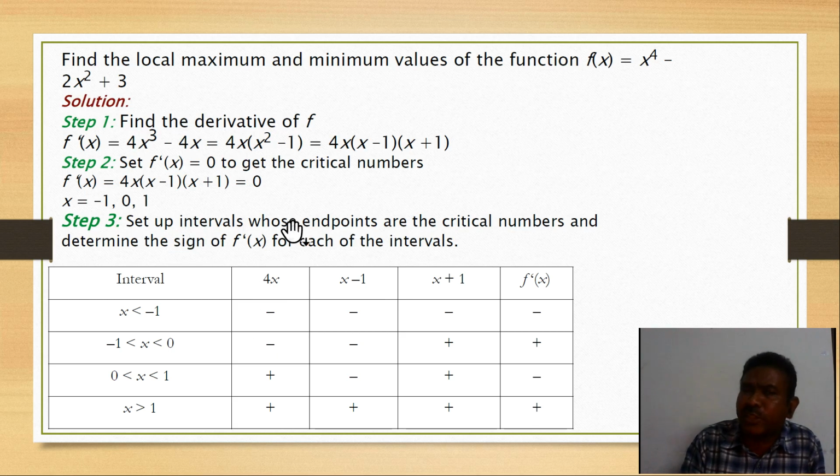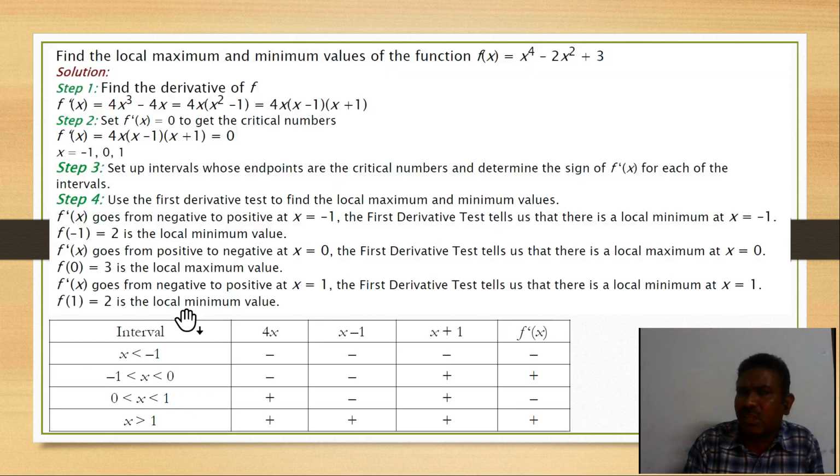In the graph, when moving from positive to negative, that point represents a maximum; from negative to positive, it represents a minimum. So for the solutions -1, 0, 1, you can write intervals. Whenever x is less than -1, as you apply 4x, (x minus 1), (x plus 1), we have the three factors, and because of three negative signs you will get a negative.